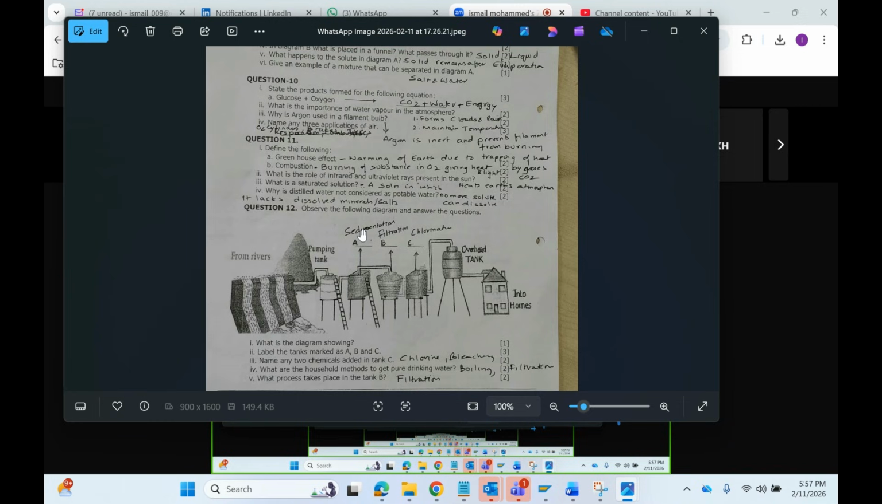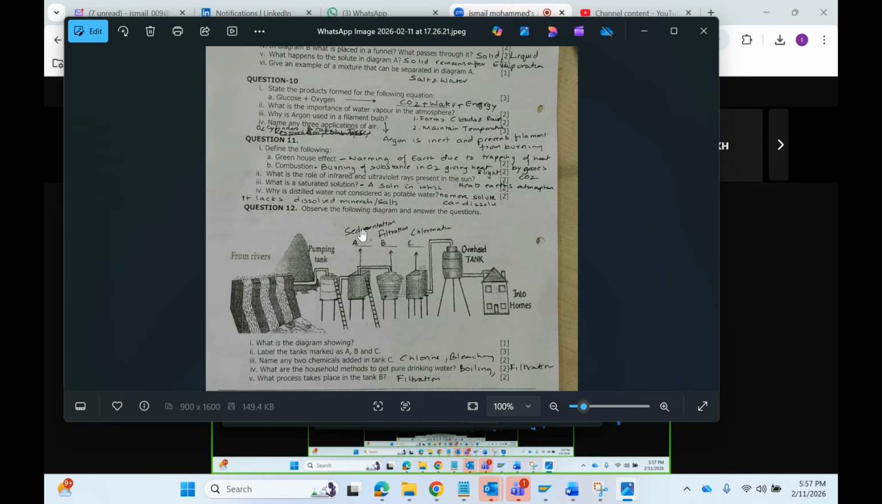Yeah, the warming of the earth due to trapping of the heat by the gases released by the automobiles and industries, because they form a thick layer of CO2 in the atmosphere. This thick layer of CO2 prevents the heat radiation. As a result, the global temperature of the earth increases, and this effect is called greenhouse effect. Clear?